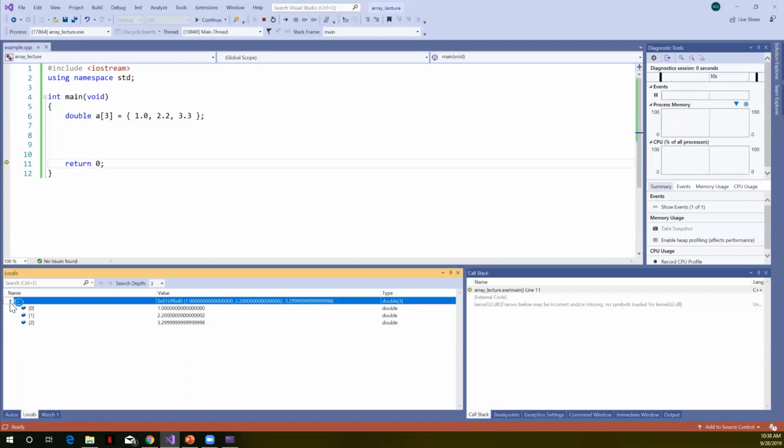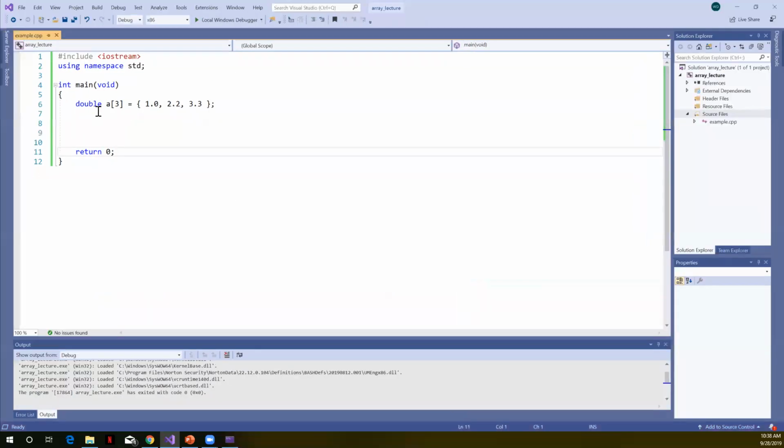All right, so now our array of 3 doubles has the value of 1 assigned to index 0. This gets assigned index location 1, the next one, and the third one on the list, the third array element. Notice it can't represent 3.3 perfectly, so it's rounded it to 3.29999. We know that about floating point. Some numbers it cannot represent perfectly in floating point. Once again, works for ints, works for doubles.